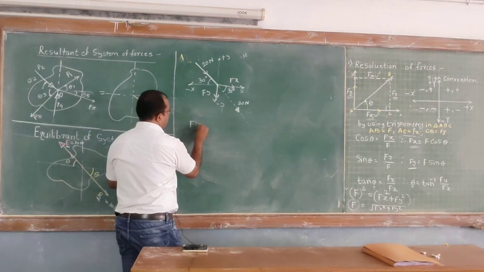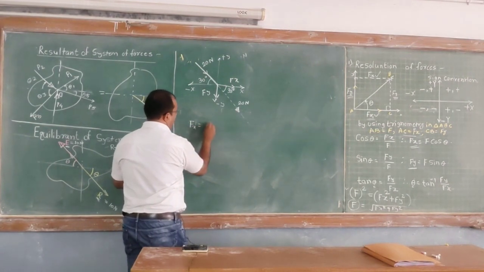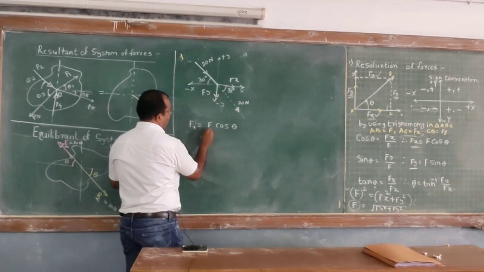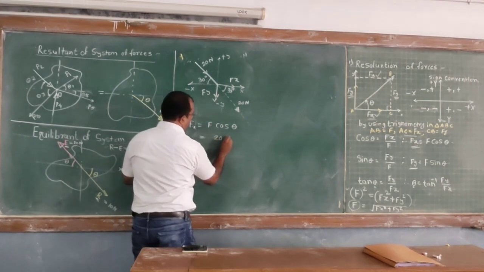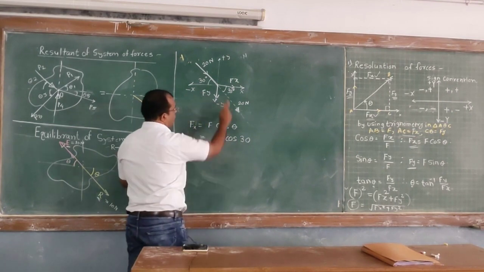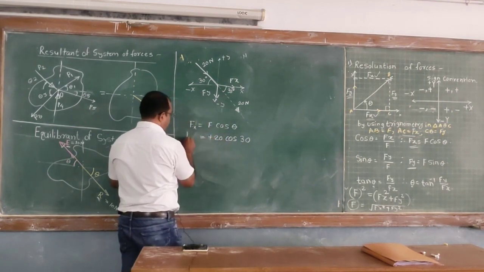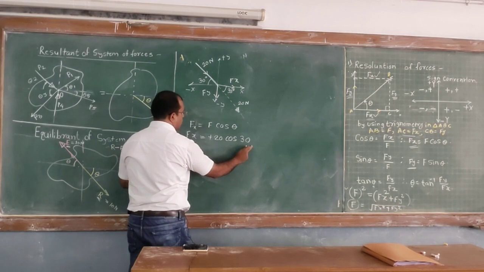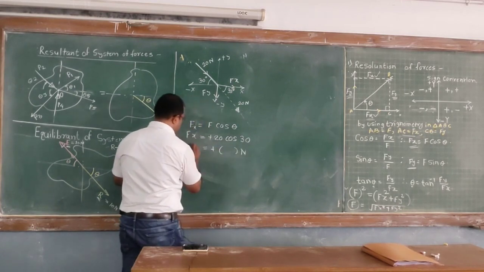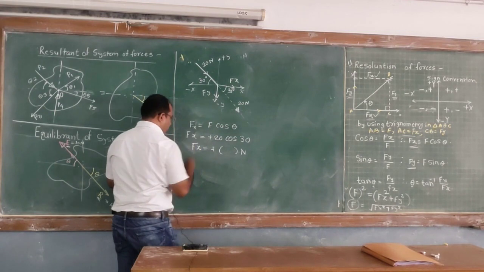So f of x is equal to f cos of theta. This formula we know. What is f? F here is 20, and the angle with respect to horizontal is 30. Now here x is positive. So f of x is equal to positive 20 cos of 30. Find out the answer. So this is the value of f of x.